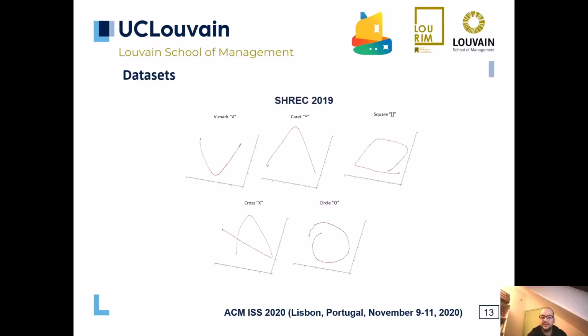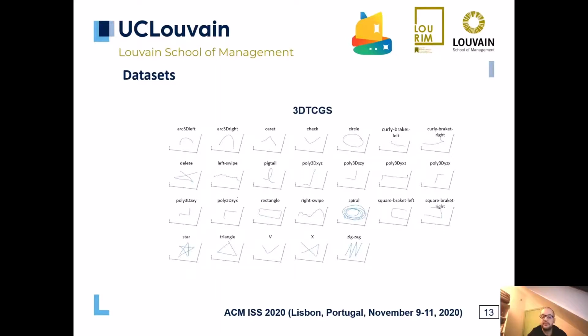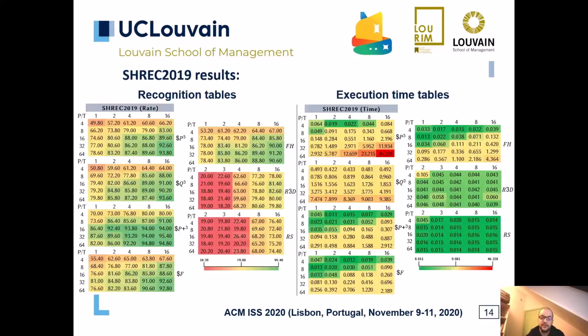During this experimentation, we used 3 datasets. The first one is the SHREC 2019, a dataset proposed in a recent contest. The second dataset is the 3D TCGS. It was used in the $3 recognizer evaluation. And the last one is 3D MATLAB SD, which is composed of 4 subsets or domains.